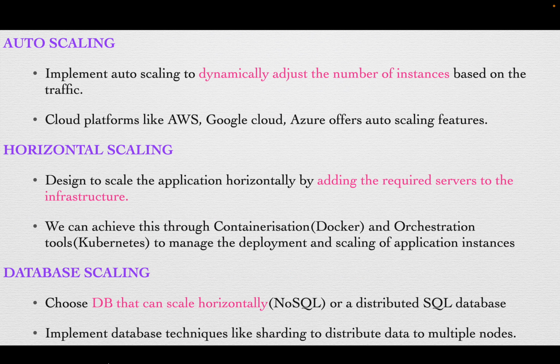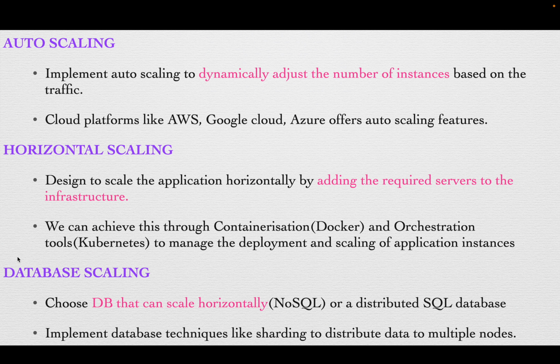Then I need to scale my database as well if required. So either I need to choose a NoSQL database which will scale horizontally, or a distributed SQL database that will also scale horizontally. My preference should be any database that can scale horizontally. Also, I can implement database techniques like sharding. Sharding will help to distribute data to multiple nodes. So we can decide each shard may have, say, 0 to 23, like 24 instances, which may help to distribute the data to the multiple nodes.